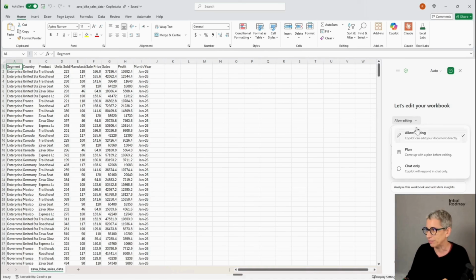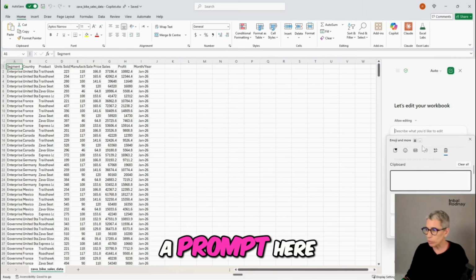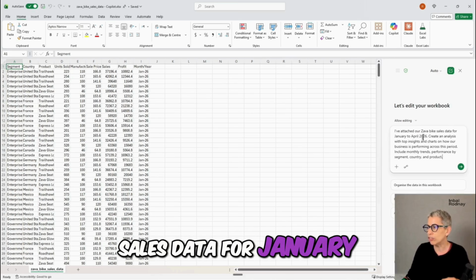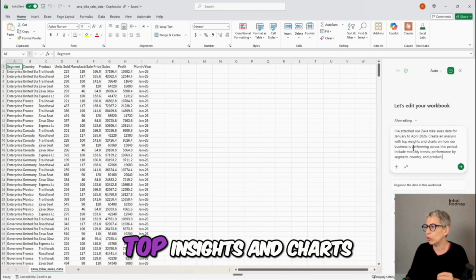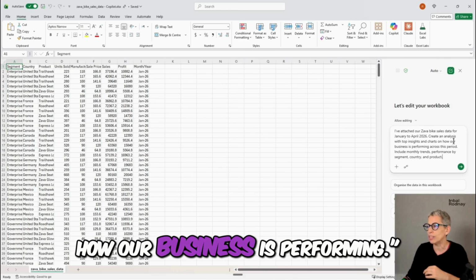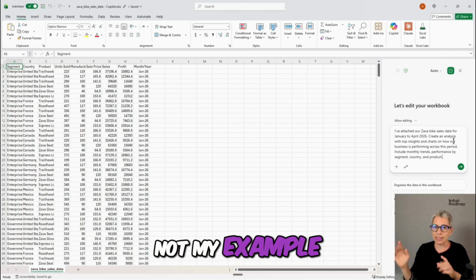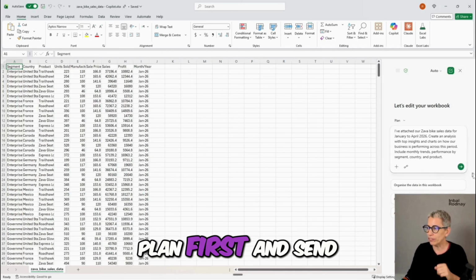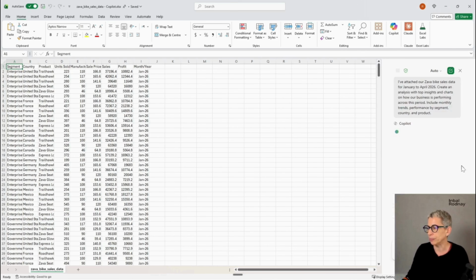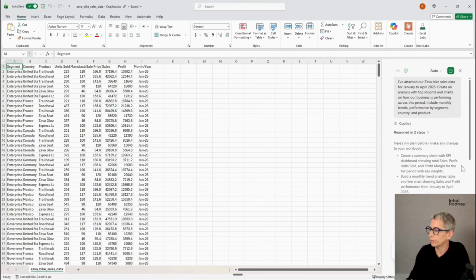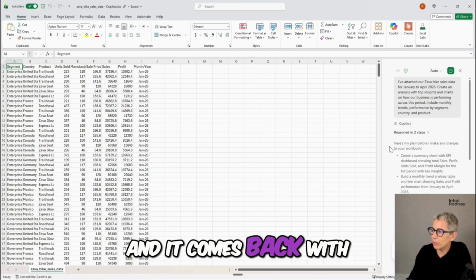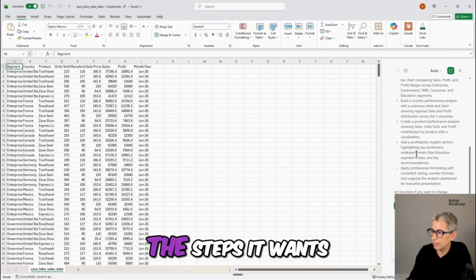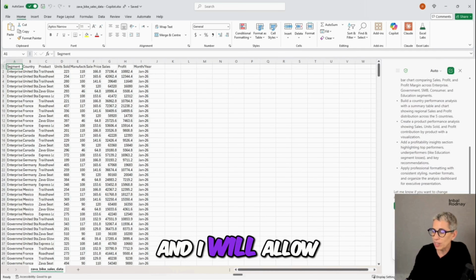I really like that. So I'm going to paste a prompt here that says I've attached our bike sales data for January to April, create an analysis with top insights and charts on how our business is performing. Not my example, I copied it from Microsoft, what they shared online. And I'm going to go plan first and send that through. All right, and it comes back with here's my plan before I make any changes to your workbook. And these are the steps it wants to do. And I will allow it to proceed.